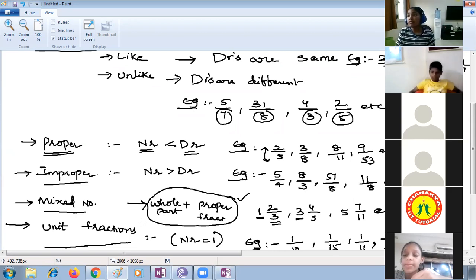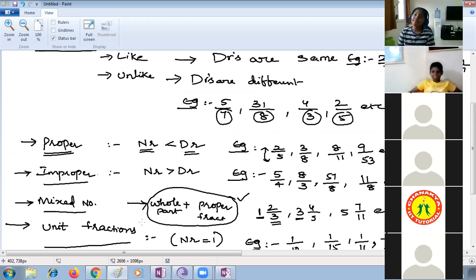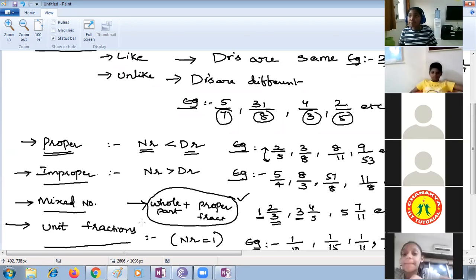Whenever in your results, you should not leave improper fractions. You should always convert your improper fractions to mixed numbers. That is one rule. Whether in your addition, subtraction, multiplication or division, whenever you get an improper fraction as the result, what should you do? You should convert it into a mixed number, or else you will lose half a mark in your exam. So that is one important point.